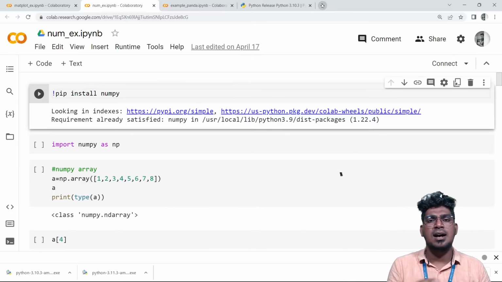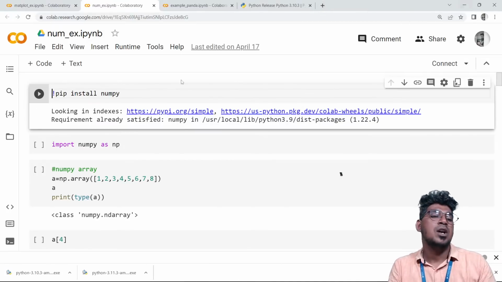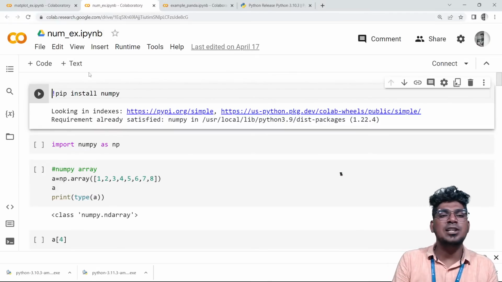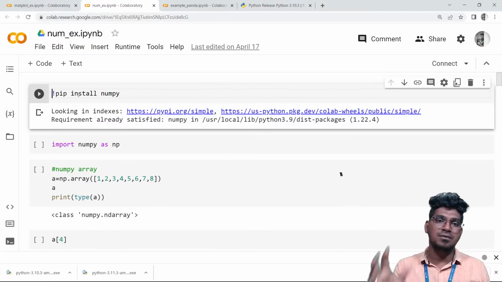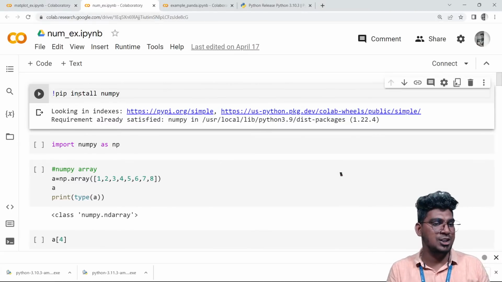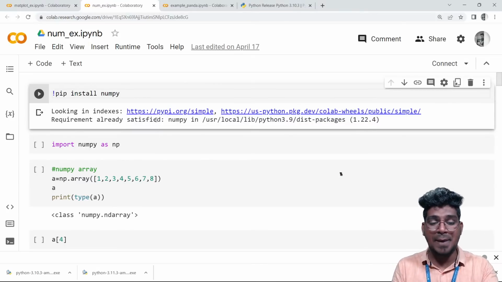Sometimes the particular packages are not installed, so I will tell you how to install them. First, open the Google Colaboratory notebook here. I will give you an overview of the NumPy package. Now, how to install the package?